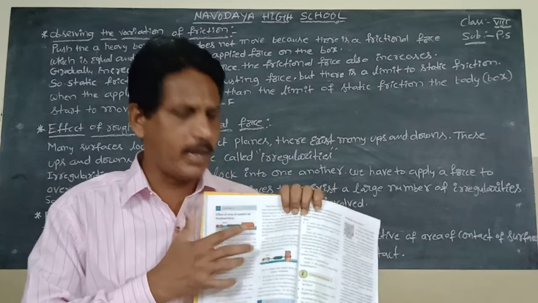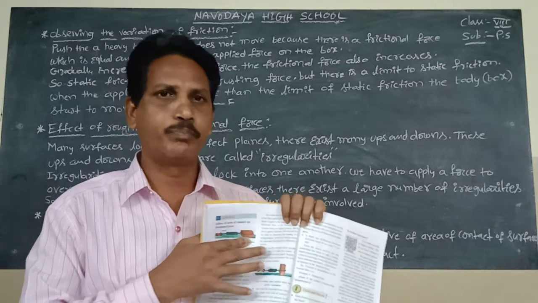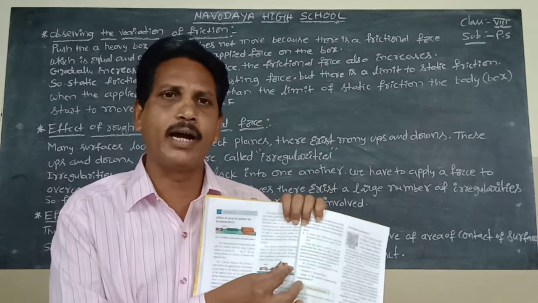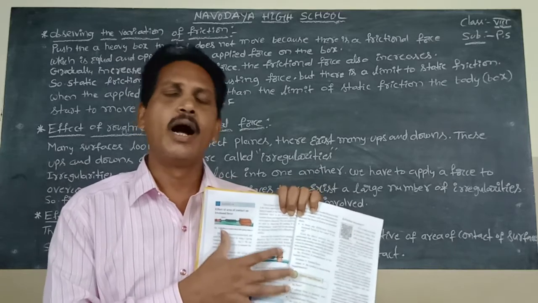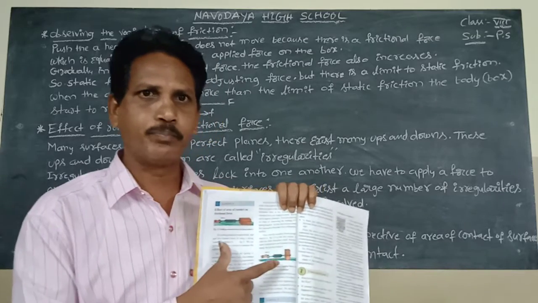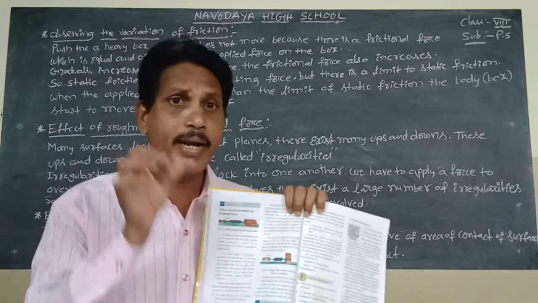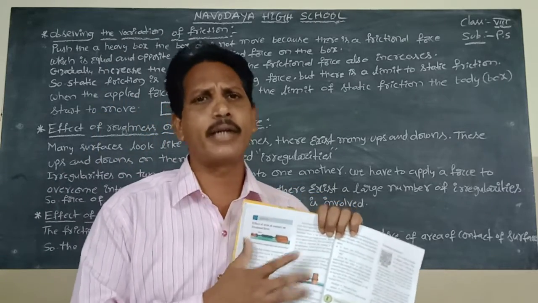The first block has occupied more area. The second wooden block occupies a small area. But the frictional force is the same. So we conclude the frictional force is independent of area of contact.